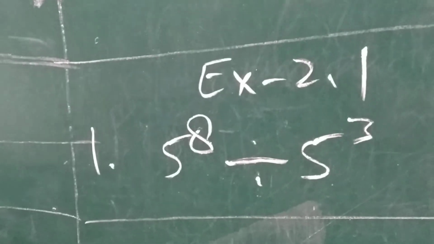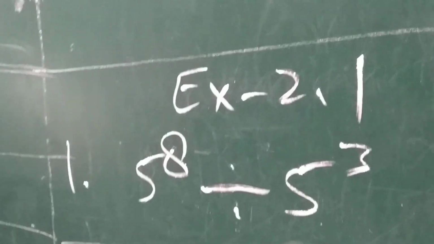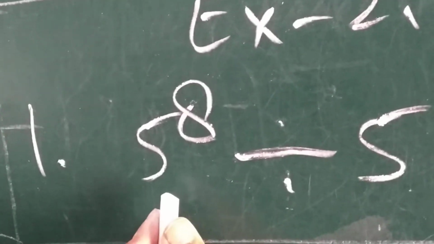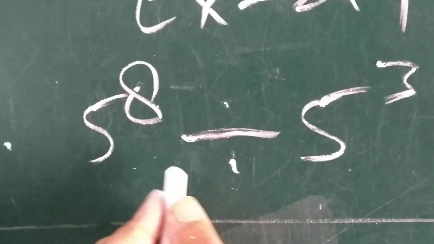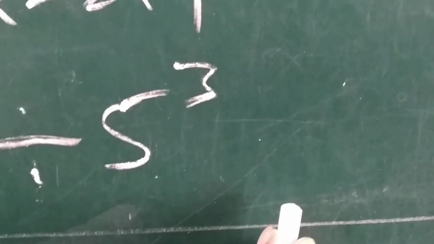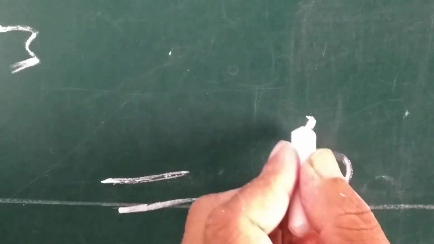Now I will solve a sum of exercise 2.1. 5 raised to power 8 divided by 5 cube is equal to 5 raised to power 8 minus 3.